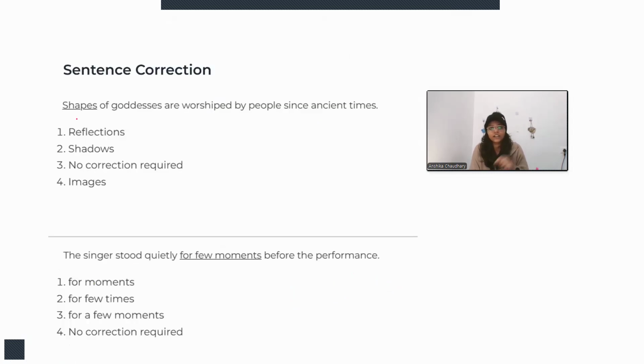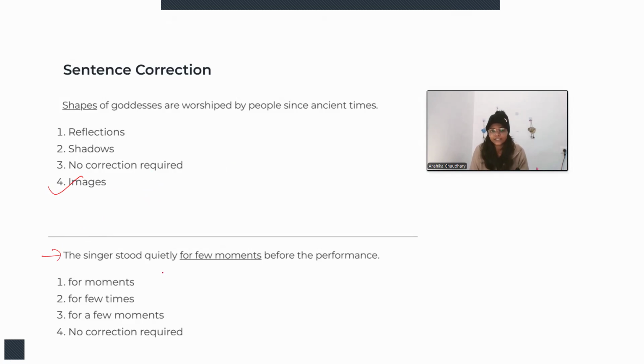Sentence correction. Here the underlined word would be replaced by some other word, or maybe no correction is required, right? The sentence is: shapes of goddess are worshipped by people since ancient time. Shapes should be replaced because we don't worship shapes, right? We worship idols or pictures. Reflections, no. Shadows, no. Images or pictures, we can, it is the same as idols. So option 4 will be the correct replacement: images of goddesses are worshipped by people since ancient time.